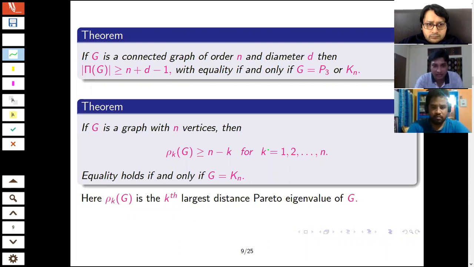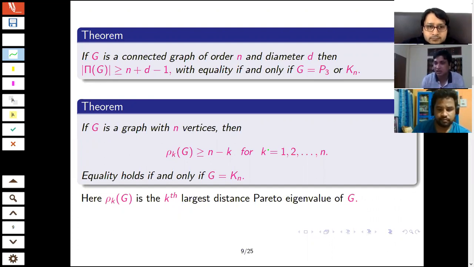Then there is another lower bound, and this one is for all the Pareto eigenvalues in decreasing order. If I consider rho k to be the kth largest distance Pareto eigenvalue, then for the largest one, rho 1, there is at least n minus 1, and equality holds for the complete graph. The second largest one is at least n minus 2, which again holds for Kn. So if I consider all of them, the minimum is attained by Kn, but for other graphs I can have some larger value.